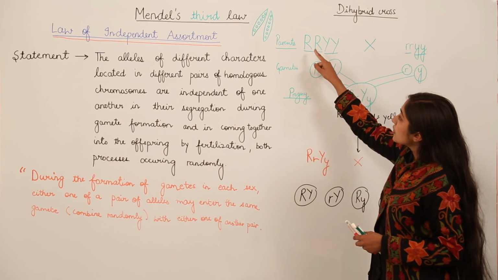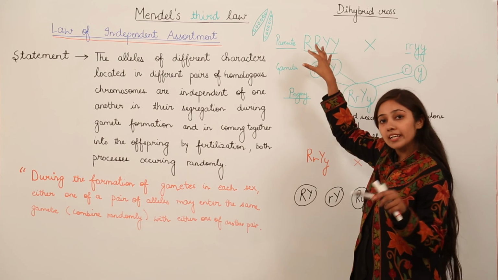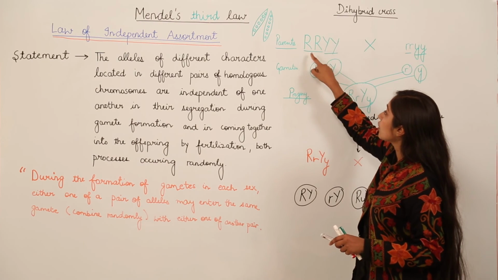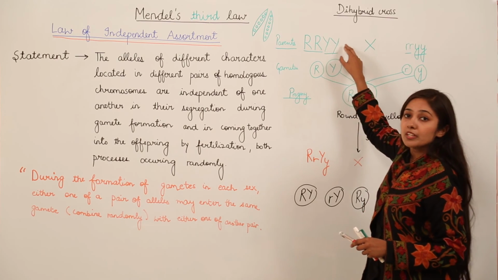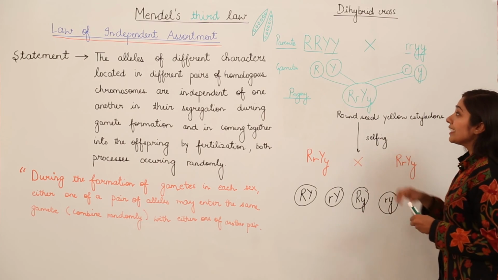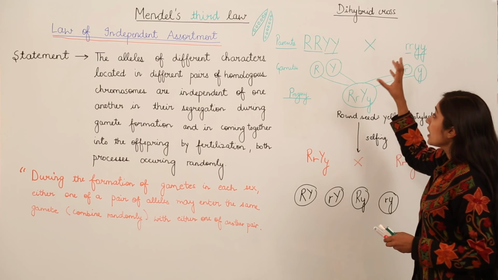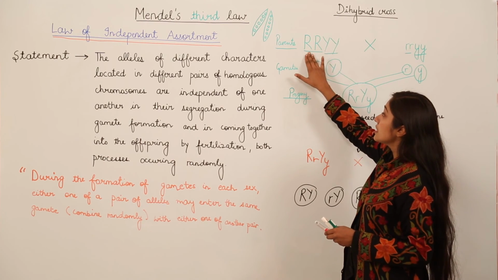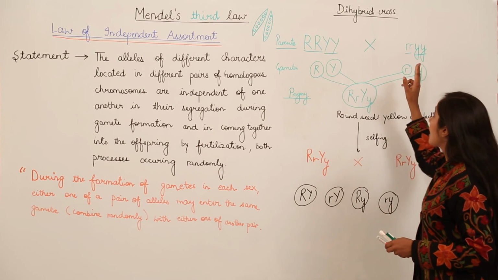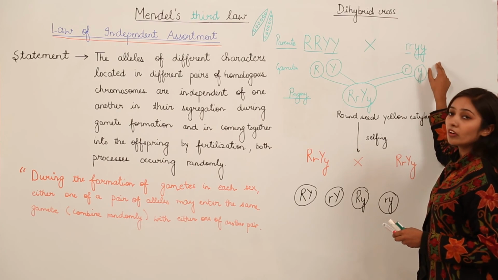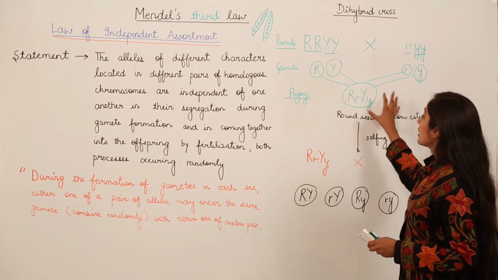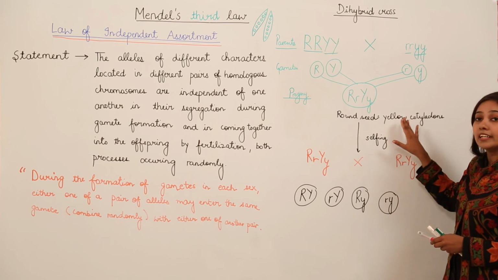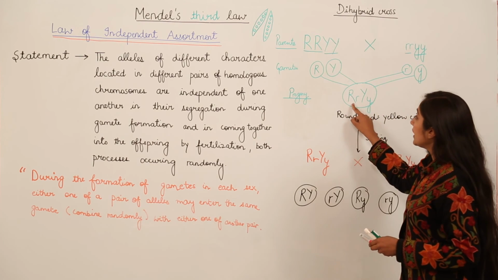So when I am talking about capital R, means this is a dominant characteristic trait, means round seeds are dominant over wrinkled seeds and yellow cotyledons are dominant over green cotyledons. So it's a cross between a plant having round seeds and yellow cotyledons with a plant having wrinkled seeds with green cotyledons.